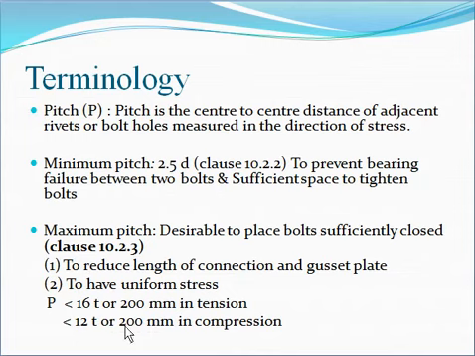These two points are given in clause number 10.2.3 of the IS code.